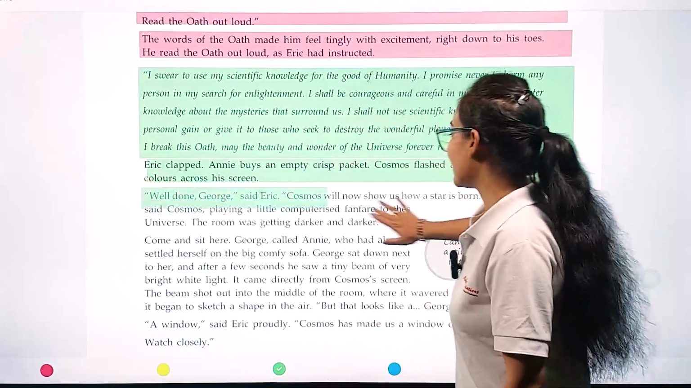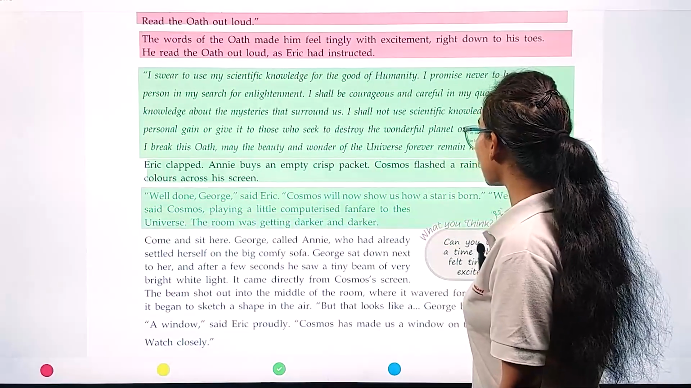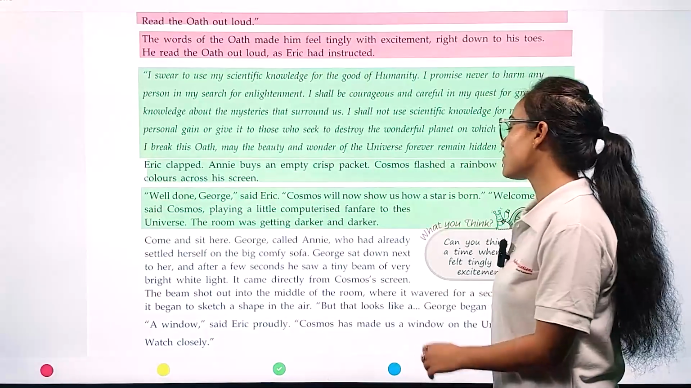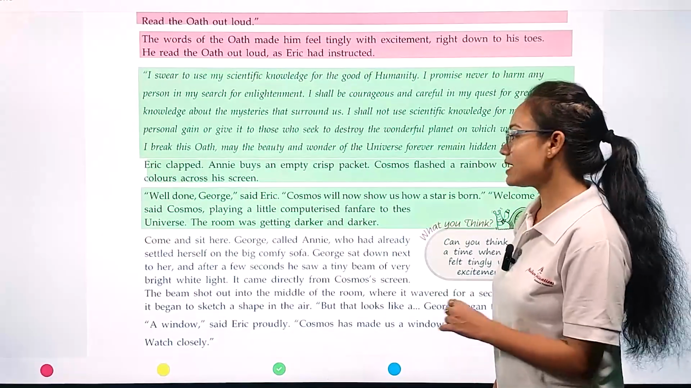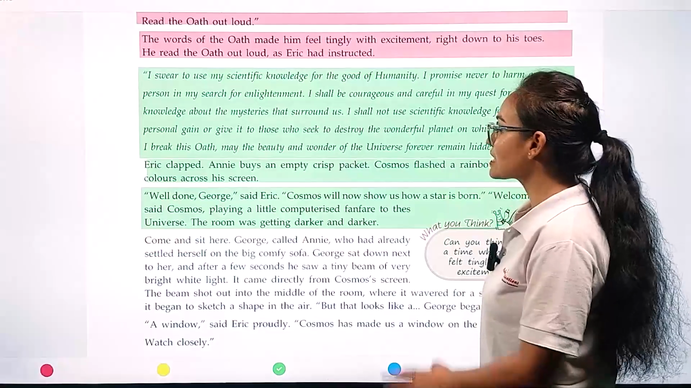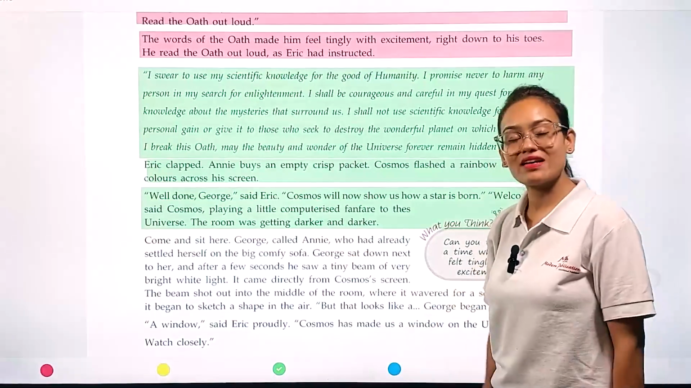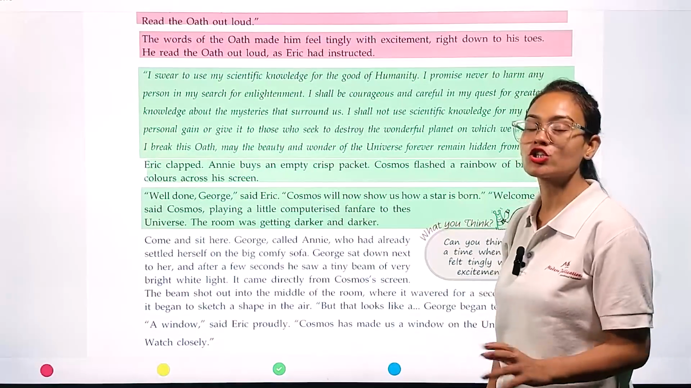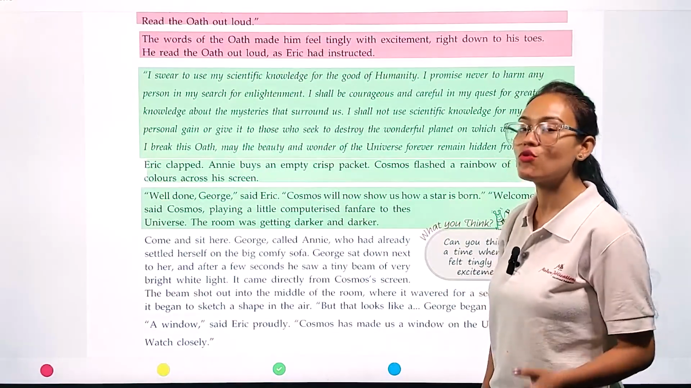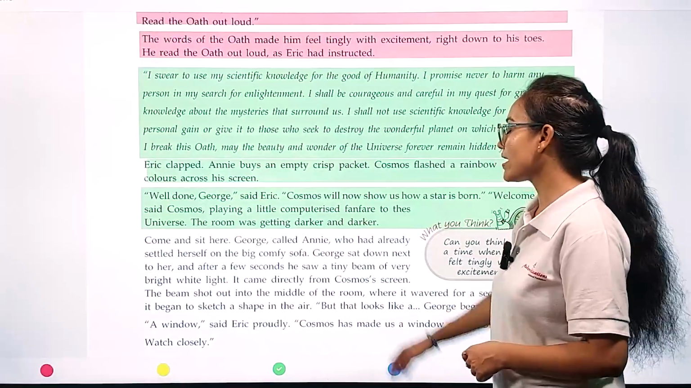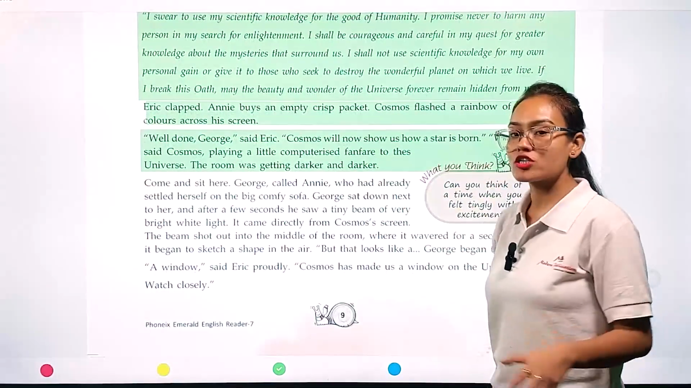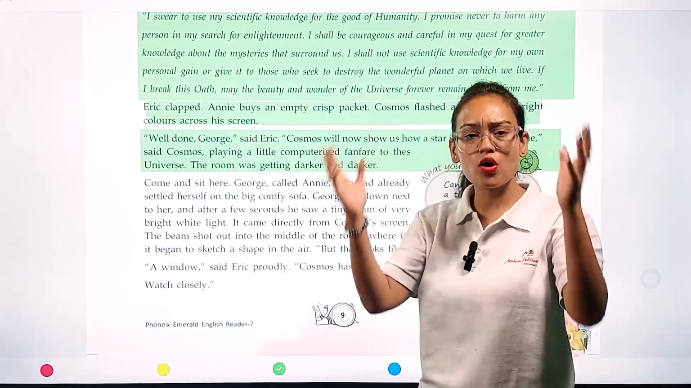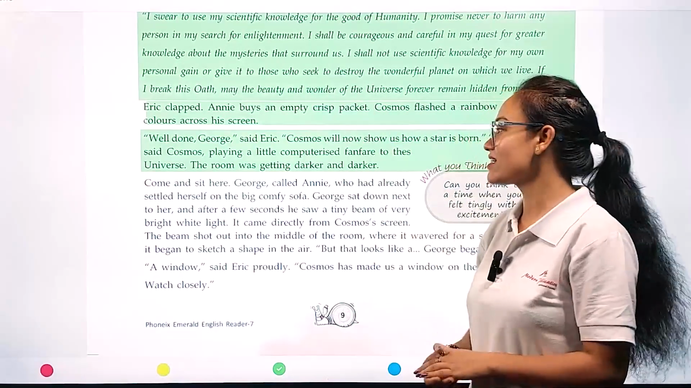"Well done, George," said Eric. "A star is born. Welcome to this universe," said Cosmos, playing a little computerized fanfare. The room was getting darker and darker. So Eric said, "Well done, George. Now Cosmos is going to show you how stars are born." After that, Cosmos switched off the lights in the room, and the whole room got darker and darker.